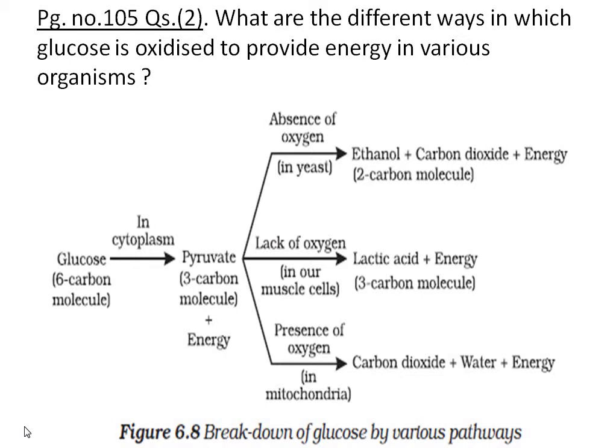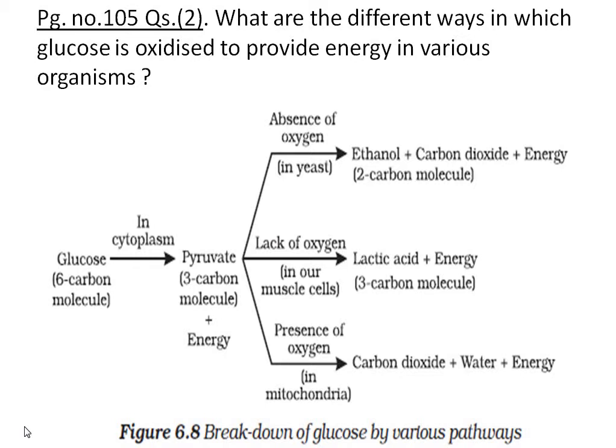So in the cytoplasm, glucose can be broken down in three ways. In three ways the food or glucose is broken down. That is given through a flow chart here.